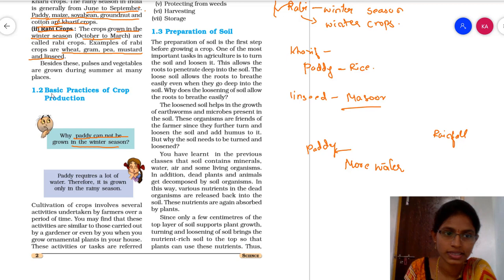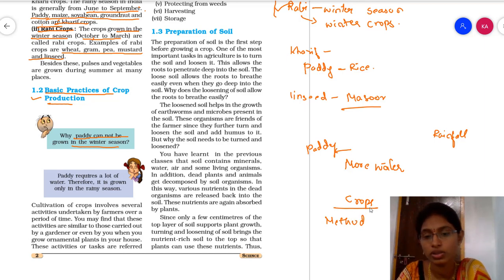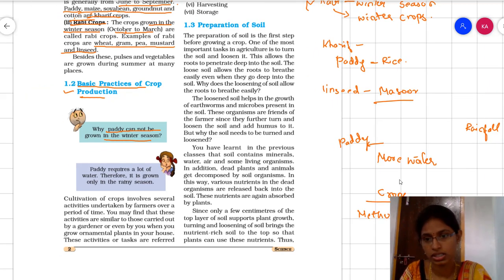So now let us see the basic practices of crop production. To produce crops, what are the methods we have to take care of? What are the methods we have to undergo before sowing or before growing the crops? We are going to see that.